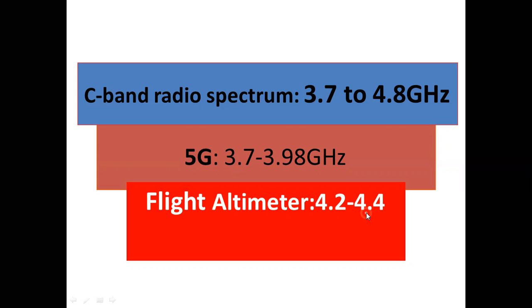So 5G is good for communication, which seems to be 100 times faster than the existing 4G. But without addressing this radio frequency conflict between the flight altimeters and 5G, it is not going to help the passengers or the airline market to survive in the pandemic-hit market.